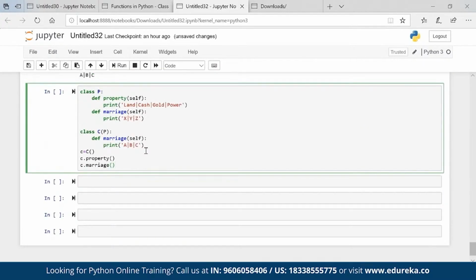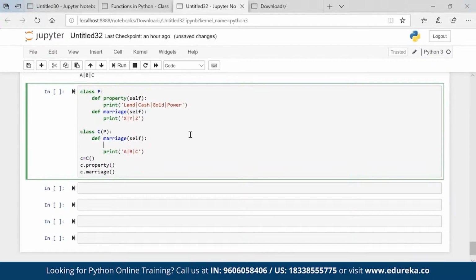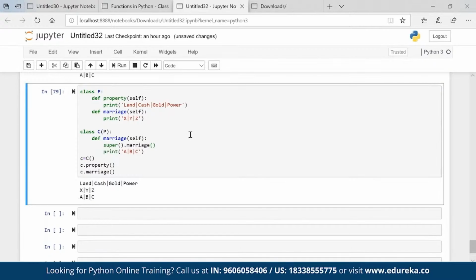And here in marriage, I have already printed ABC. If you want to marry my option girl as well, just call super and marriage. Super marriage will give me the property of the parent class as well. Okay. So these are some of the concepts of polymorphism, method overloading, method overriding, all those things we have.